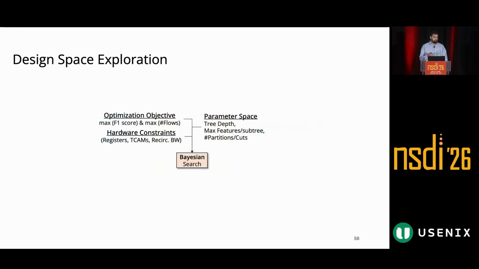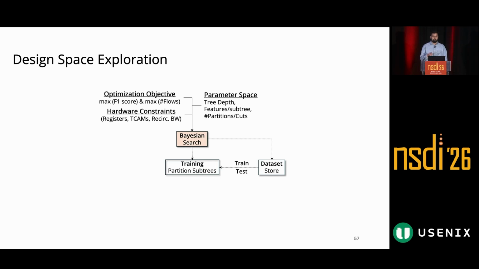To solve this search in an efficient manner, we use Bayesian optimization. In each iteration, we provide 3 search parameters along with the optimization objectives and the hardware constraints. Using these parameters, we train the partition trees using a custom algorithm using windows of training and test data sets. After this step, we encode the subtrees as TCAM and SRAM based rules.